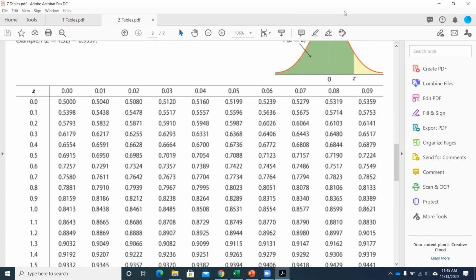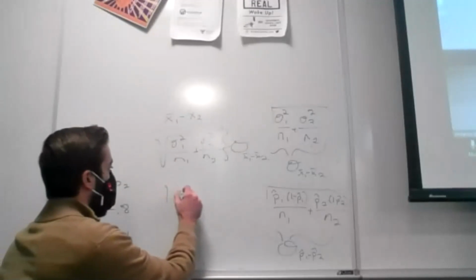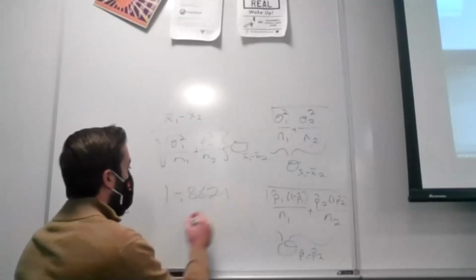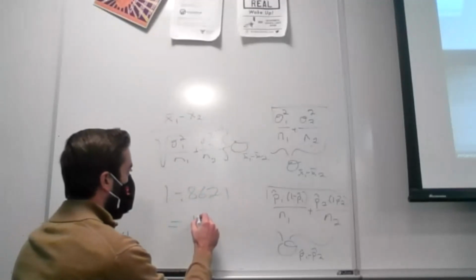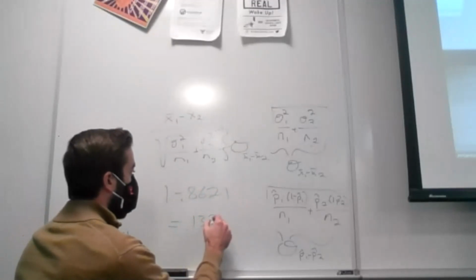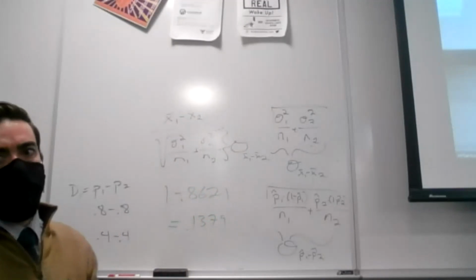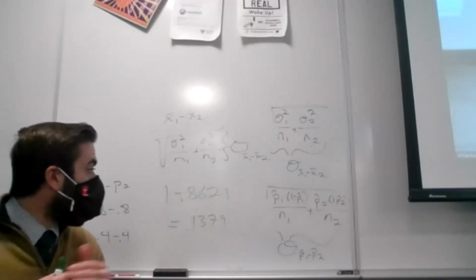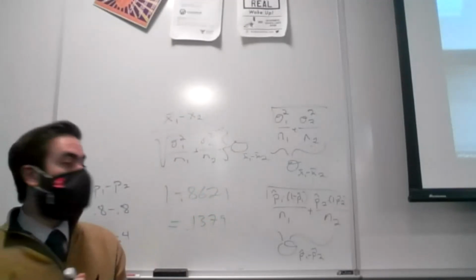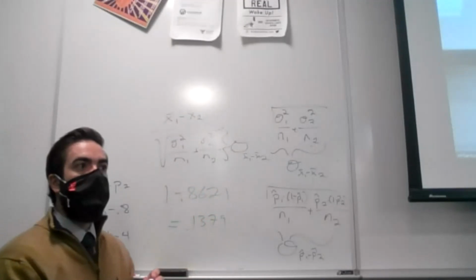So 1 minus 0.8621, which is 0.1379. So actually, even with 90% confidence or an alpha of 0.1, can I reject what I assume to be true?